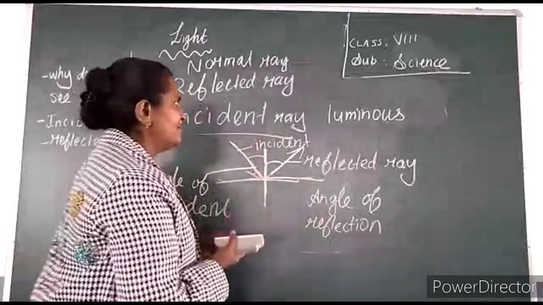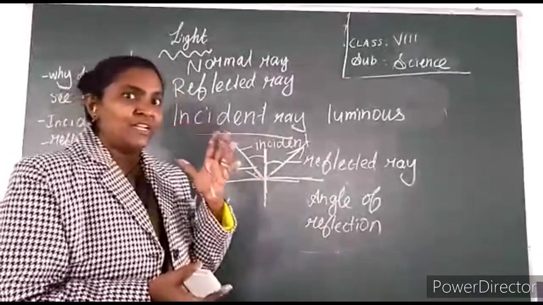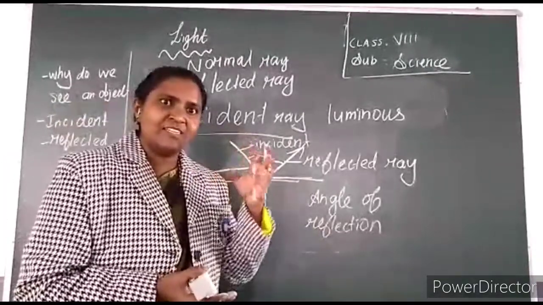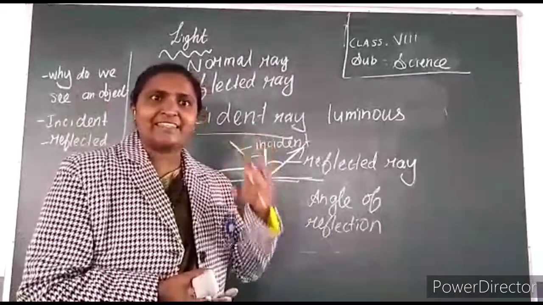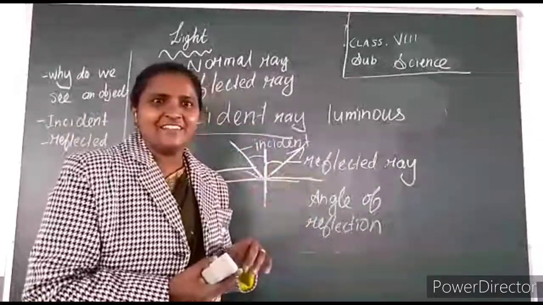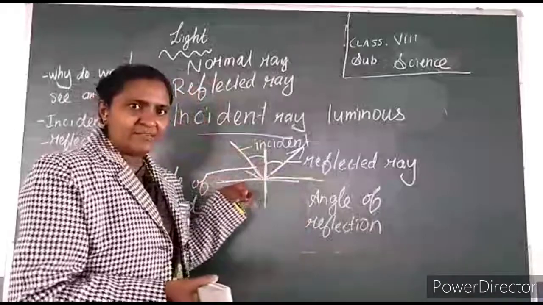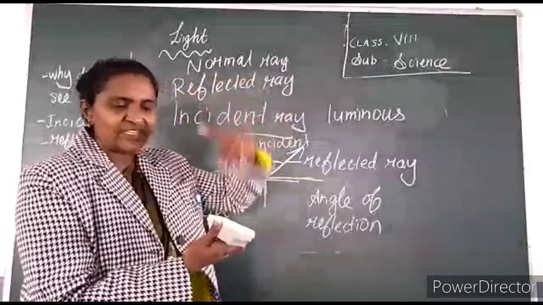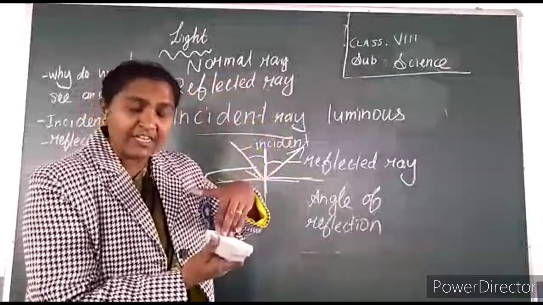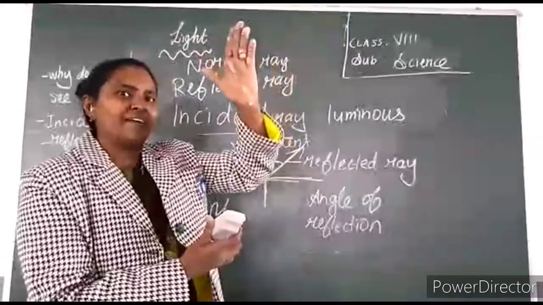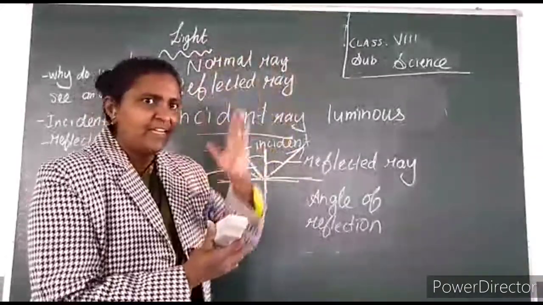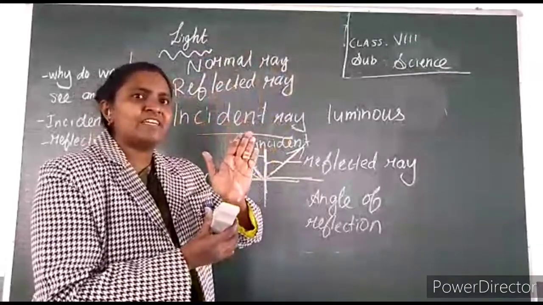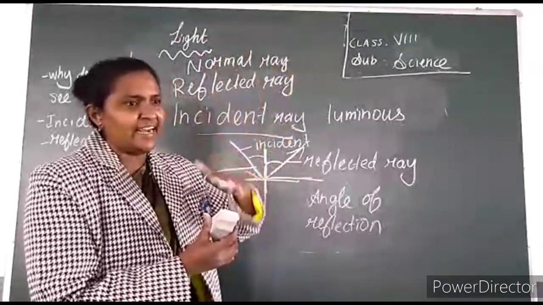Okay. Once again I will tell you, luminous object. What is luminous object? The object which has its own light. They are the source of light. They emit radiation and the radiation falls on an object, that is called incident. As soon as it falls on the object, it will reflect back. That is called reflected ray. You draw a perpendicular to the surface between the incident ray and reflected ray.